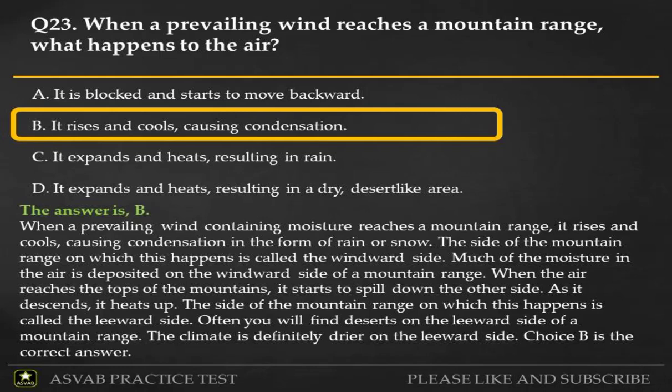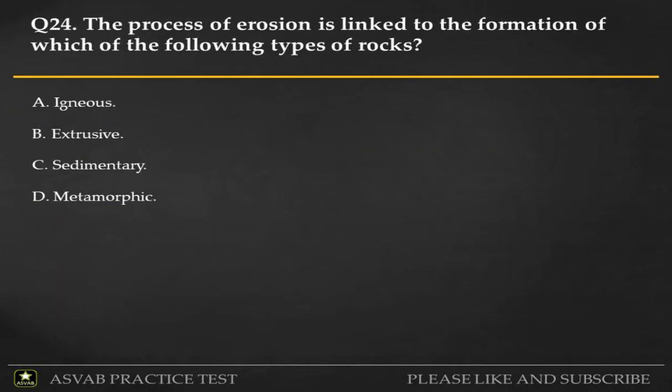As it descends, it heats up. The side of the mountain range on which this happens is called the leeward side. Often you will find deserts on the leeward side of a mountain range. The climate is definitely drier on the leeward side. Choice B is the correct answer.